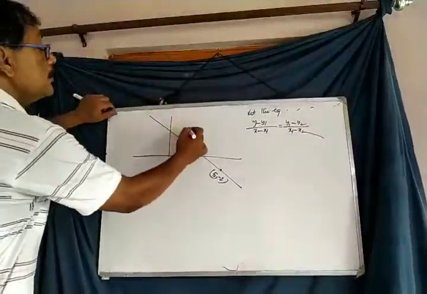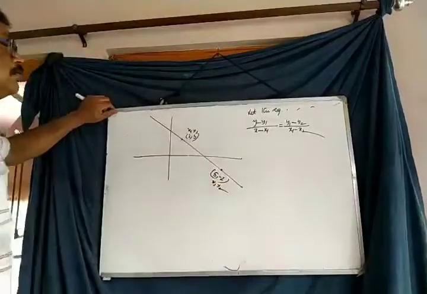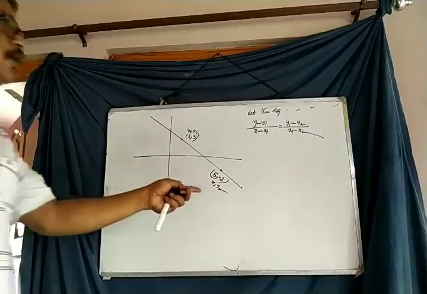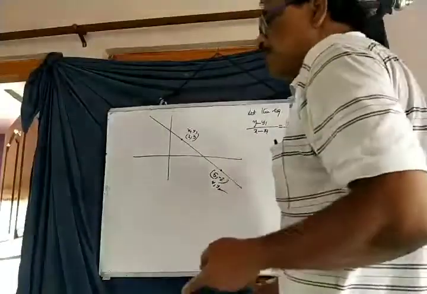Mark here: this is x1 y1 and that is x2 y2. Apply the values in this equation, then you will get the equation of the straight line.